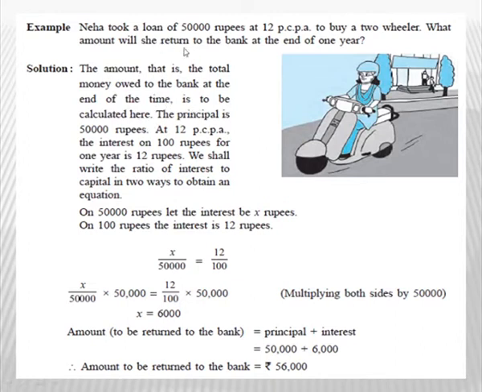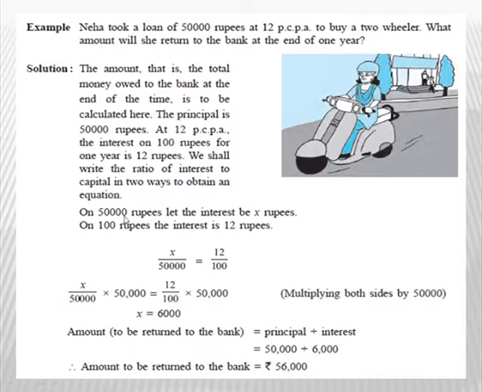Just now we have seen it in the example. Now here the principal is 50,000 rupees. The rate of interest is 12 PCPA. Therefore, at 12 PCPA, interest on 100 rupees for 1 year is 12 rupees. So this is the meaning of rate of interest, that is, on rupees 100 for 1 year the interest is rupees 12. Now here we will find the ratio of interest to the principal. Here we will get the ratio in two ways.